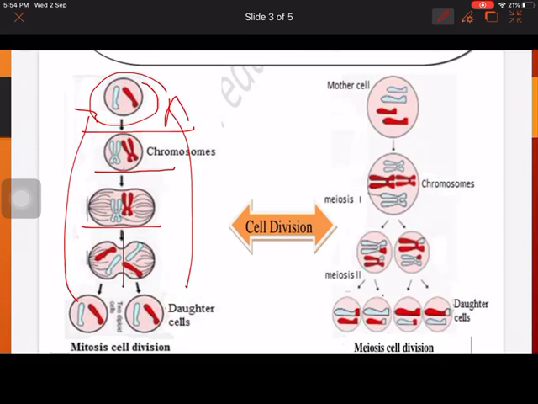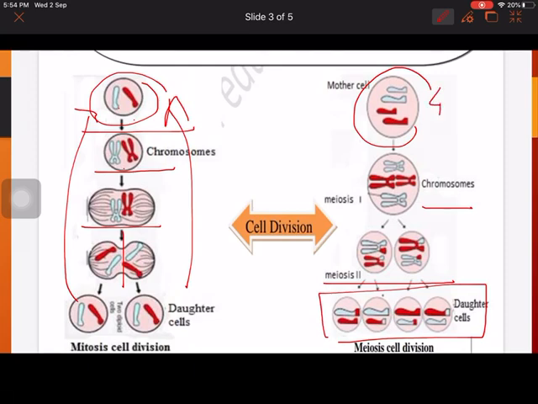Now in meiosis, firstly, here you can see four chromosomes in meiosis 1. In meiosis 1, the number of chromosomes produced will be like mitosis. Then meiosis 2 undergoes the reduction division and you get half the number of chromosomes. Here it was 46, here also 46.